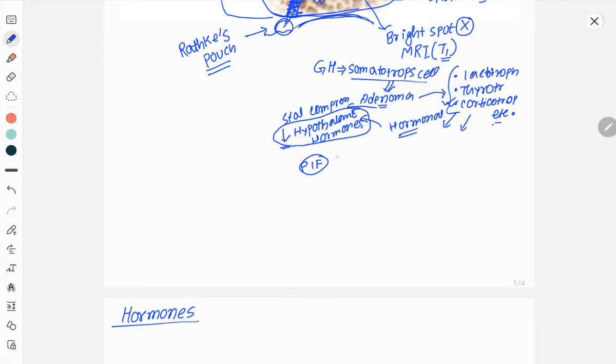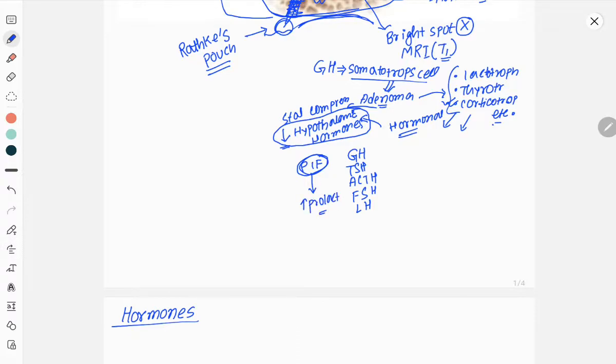There will be less stimulation, there will be less production of all 6 hormones. No, actually all 5 hormones: growth hormone, TSH, ACTH, FSH and LH. But due to deficiency of prolactin inhibiting factor in the pituitary blood vessels, there will be increased production of prolactin.